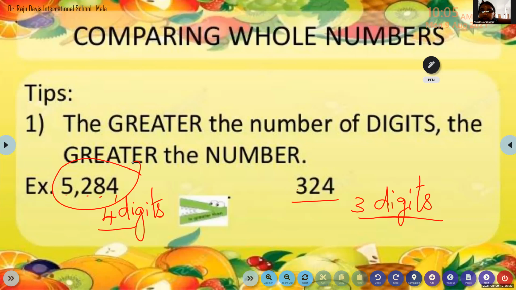4 digits. So children, what have to do? We will use the crocodile mouth open to the bigger number. So here 324 is small. So that mouth is closed. Okay. So Ishan, can you read the rule?